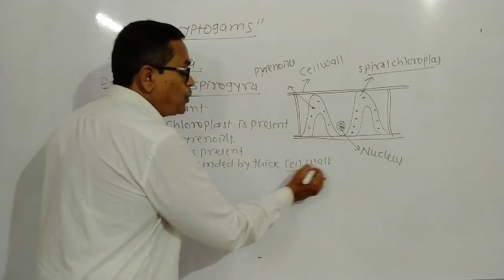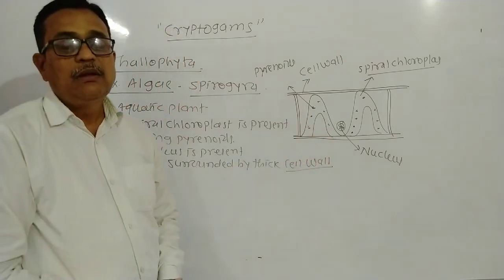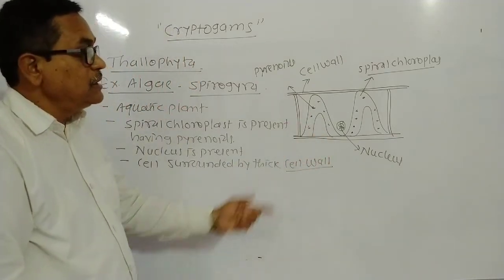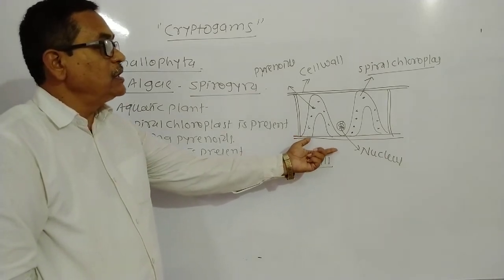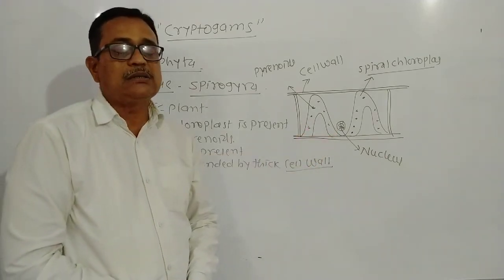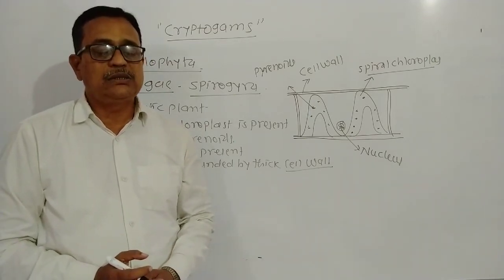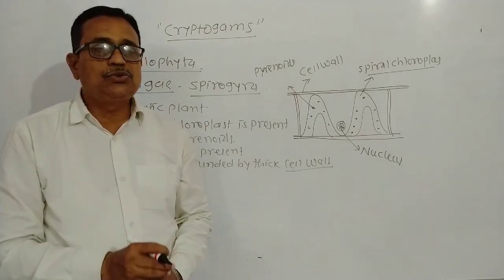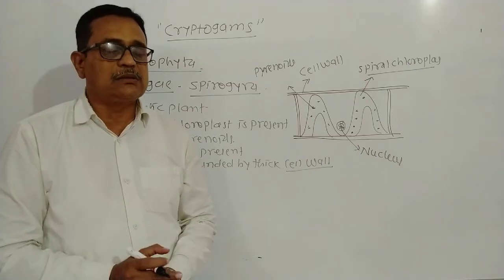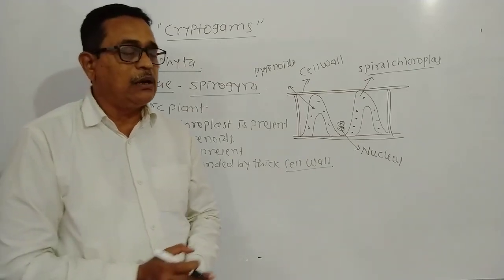The cell wall is the protective layer of the cell. In this way, this is the important structure of the Spirogyra cell. A number of cells join to each other and form a long thread-like structure, and many threads together form a thallus-like structure, and that is the Spirogyra.